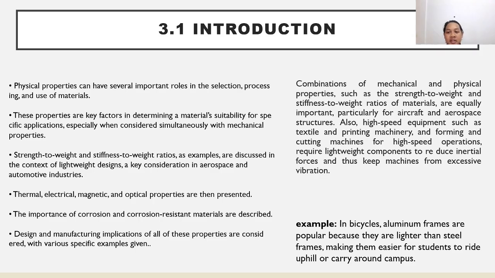Also, high-speed equipment such as textile and printing machinery, and forming and cutting machines for high-speed operation, require lightweight components to reduce inertial force and thus keep the machine from excessive vibration. The example is, in bicycles, aluminum frames are popular because they are lighter than steel frames, making them easier for students to ride uphill or carry around campus.